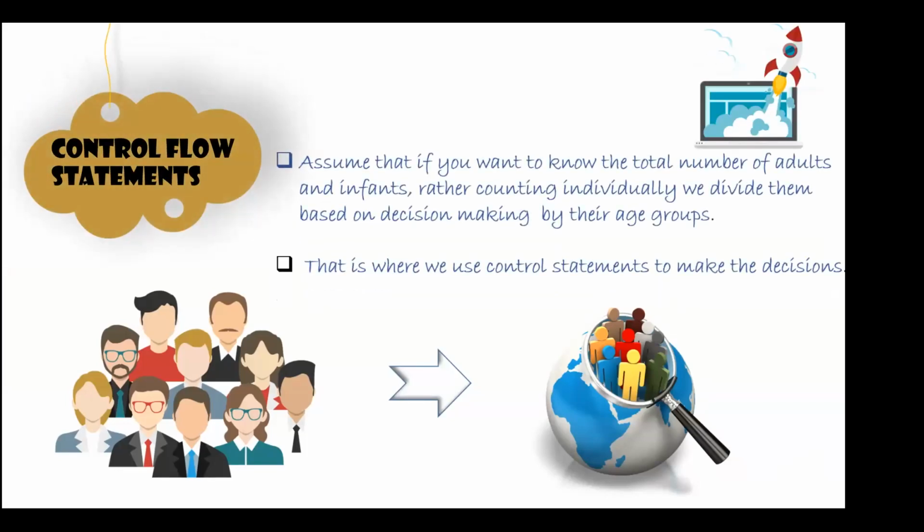Technically, in real life, we always check conditions, and we always control things. So how do we control? How do we check the conditions? Those are the things that we are going to look at. For example, out of a group I want to find something. Then I have to go through the conditions: if this is met, then I'm going to pick that person. If the age group is this or the qualification is that, then I want to find a person. So in this situation, we are going to use conditions and also control flow statements. So let's move on.